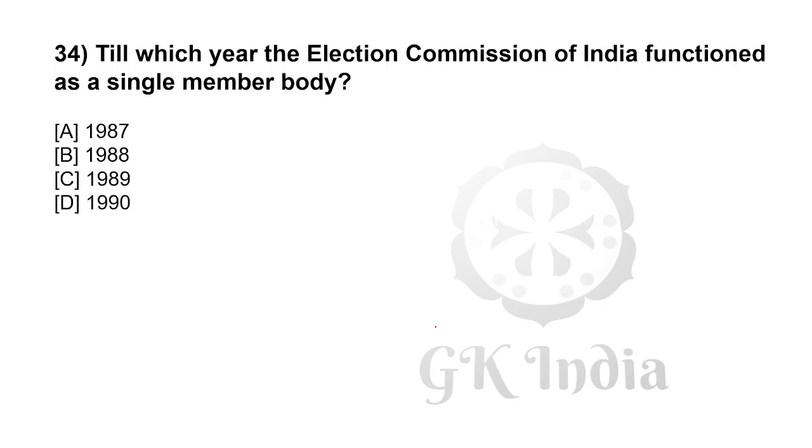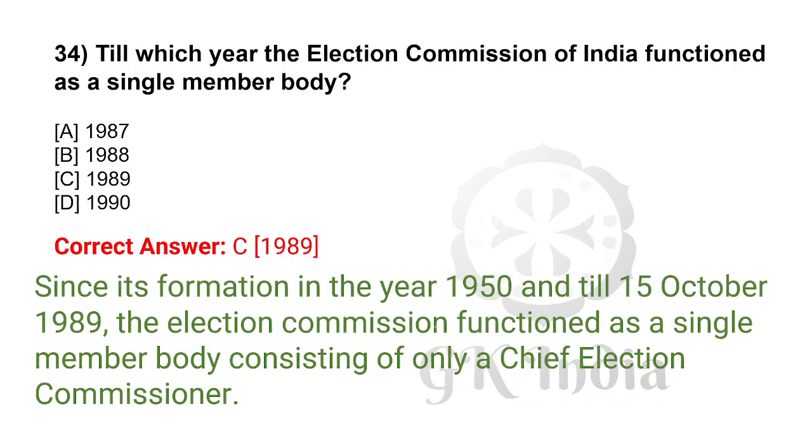Till which year did the Election Commission of India function as a single member body? 1989. Since its formation in the year 1950 until 15 October 1989, the Election Commission functioned as a single member body consisting of only the Chief Election Commissioner.